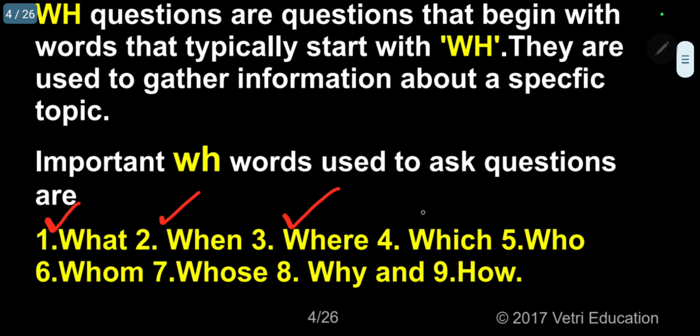Where, 4. Which, 5. Who, 6. Whom, 7. Whose, 8. Why, and lastly 9. How. Out of these 9, numbers 1 to 8 have WH directly in the beginning, whereas in 9, how, W and H are interchanged. That is the only difference, even though it is included under the WH questions.